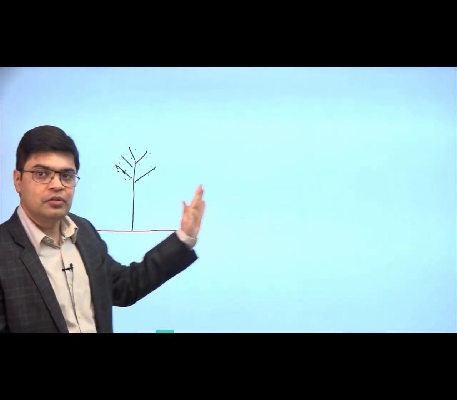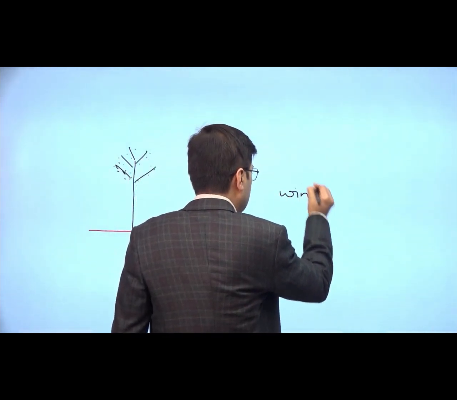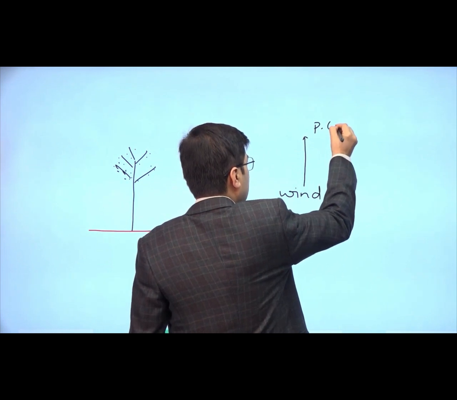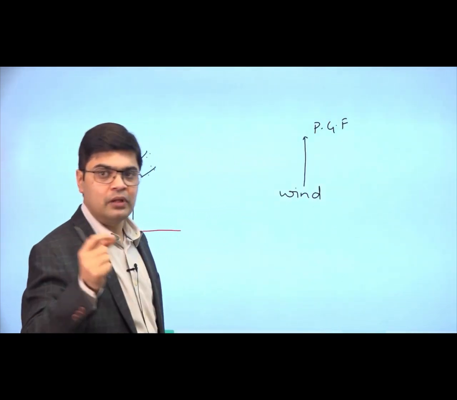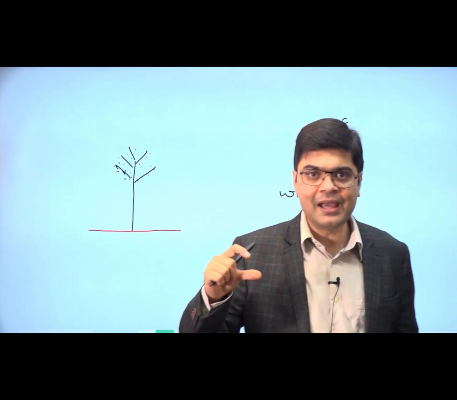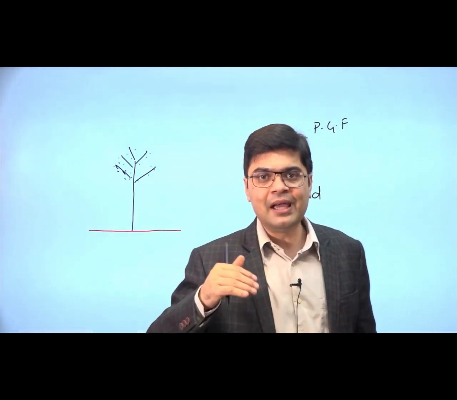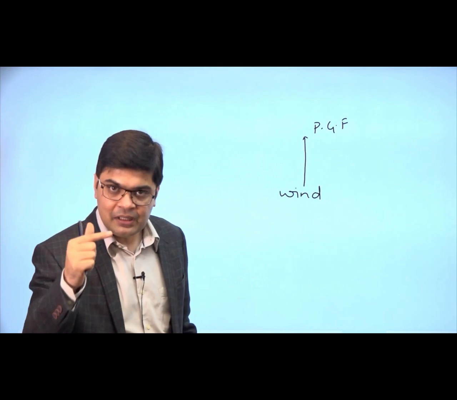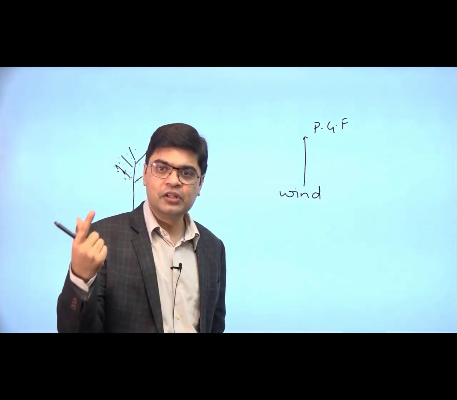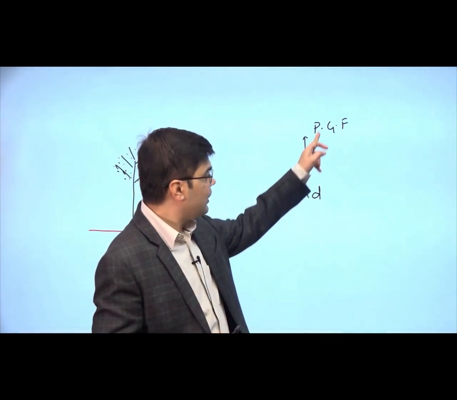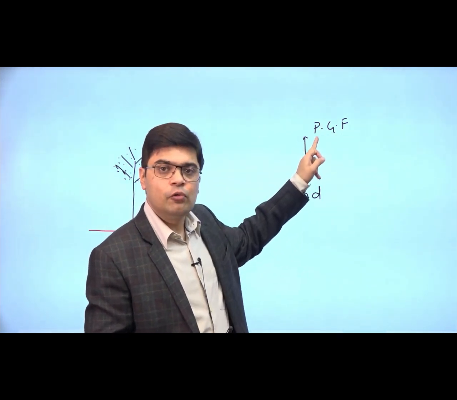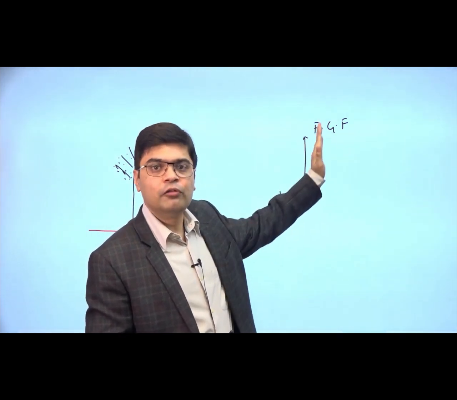Suppose, this discussion aside, now let's look at the factors which influence the wind. We know that wind is always going to move in the direction of pressure gradient force. That is, wind is going to move from the areas of high pressure to the areas of low pressure. And greater is the difference between the high pressure and low pressure, greater would be the pressure gradient force. And as the pressure gradient force is high, then the wind speed will also increase.